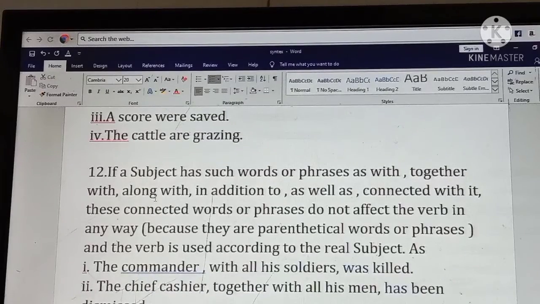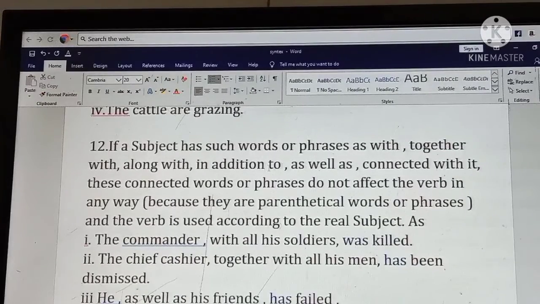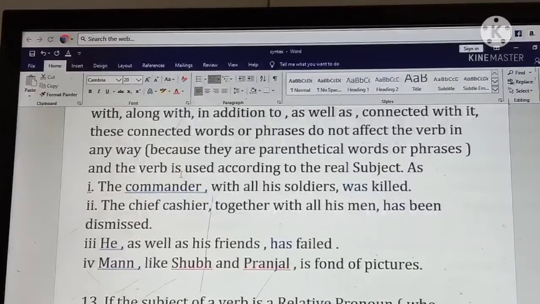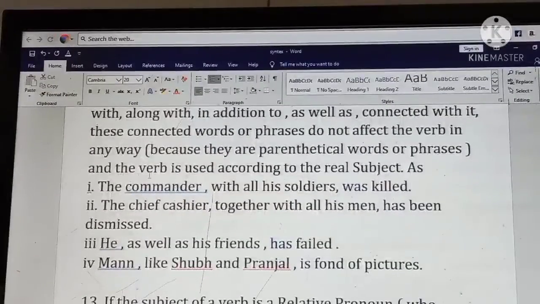Rule number 12. If a subject has such words or phrases as with, together with, along with, in addition to, as well as, connected with it, these connected words or phrases do not affect the verb in any way, because they are parenthetical, and the verb is used according to the real subject. Here we will have to decide which is the real subject and which is the subordinate subject. The commander with all his soldiers were killed.